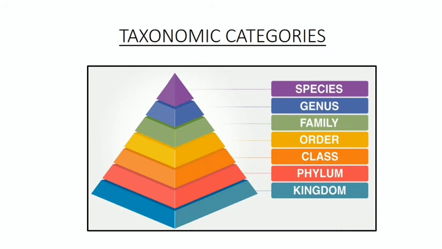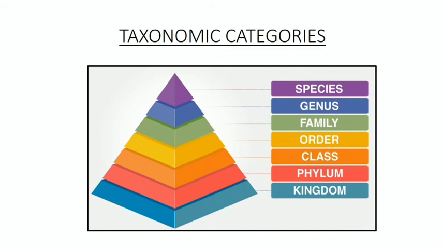Then, our sixth category is division or phylum. This is a category higher than that of class. The term phylum is used for animals while division is commonly used for plants. A division or phylum is formed of one or more classes.